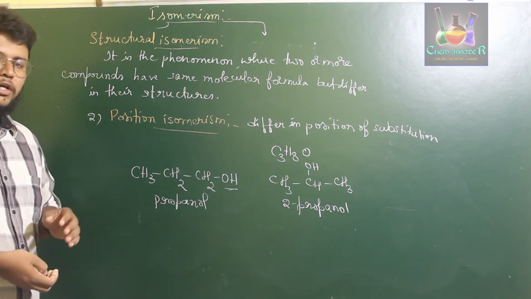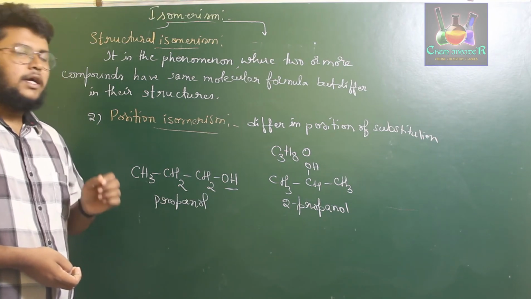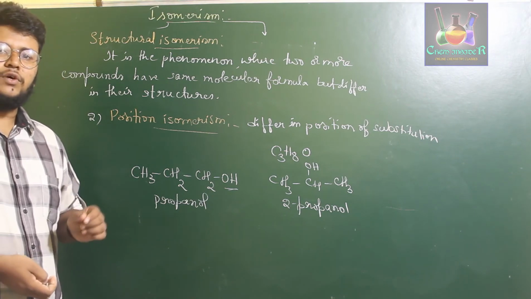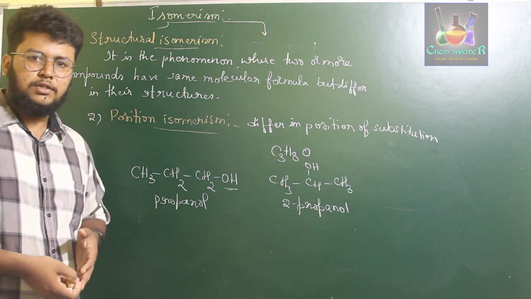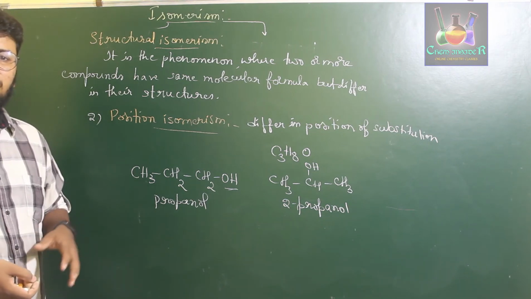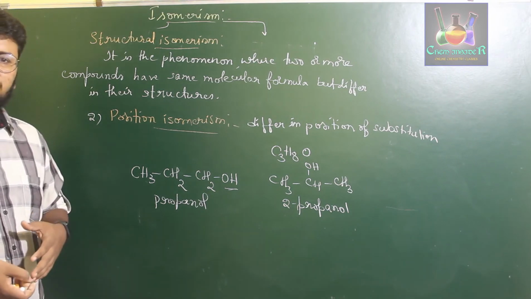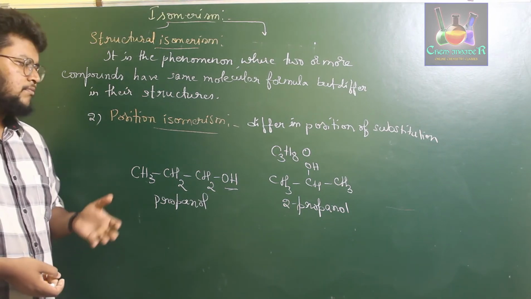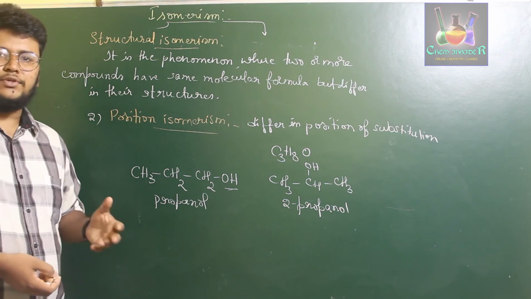Whenever you come across two or more compounds that have the same molecular formula but differ in their position of substitution, those compounds are called position isomers, and the phenomenon they are exhibiting is called position isomerism.